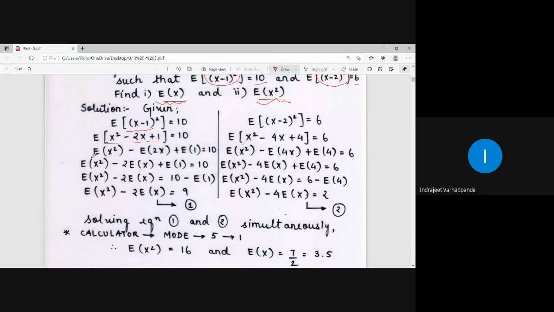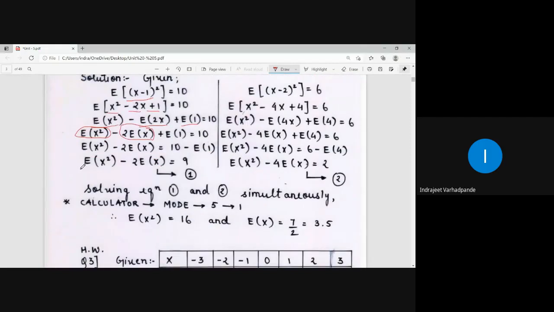So this will be expectation of x square minus expectation of 2x plus expectation of 1 is equal to 10. But I know the constant has to be taken out. So expectation of x square minus 2 expectation of x. What is expectation of k? It is k. So what is expectation of 1? It is 1. 10 minus 1 will give you the answer as 9.